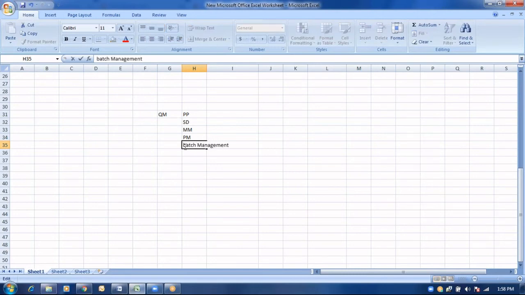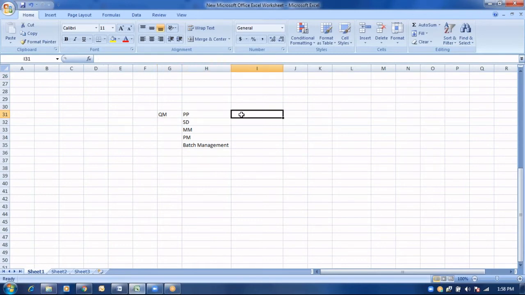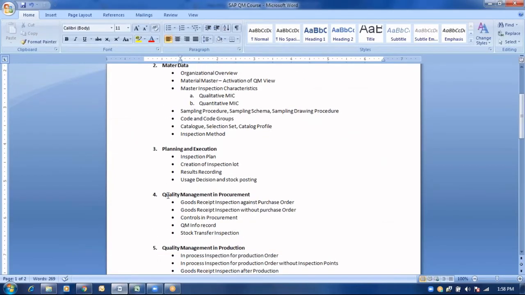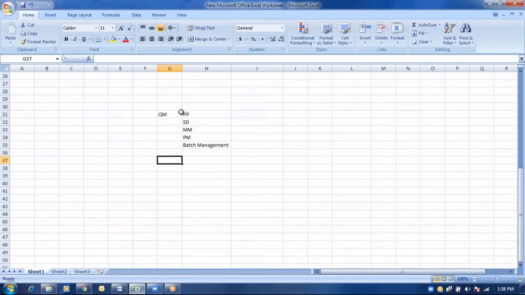Now we are going to see how the QM module is integrated with PP, when the inspection lot would be getting triggered from the QM module from the PP module perspective, what the integration between QM and SD is, what the integration between QM and MM is, and what the integration between QM and plant maintenance would be, followed by batch management. This we will be covering in upcoming chapters. For example, quality management in procurement. Assume a case in quality management.